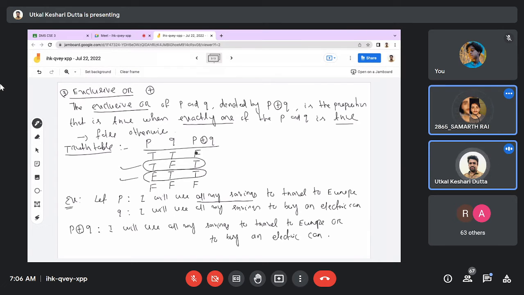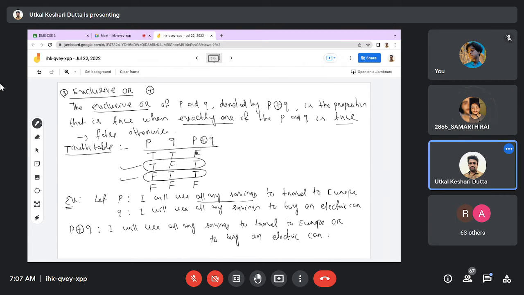Sir, the statement that you have written, I will use all my savings to travel to Europe, sir, this is a true statement. Okay, this is true. And the Q that you have also written, I will use all my savings to buy an electric car, this is also a true statement. Okay. Sir, according to the truth table, it should be false, no? I will not use my savings for this. Yeah, that will be false.